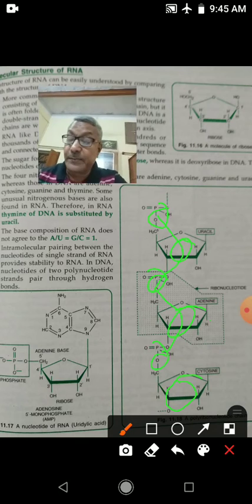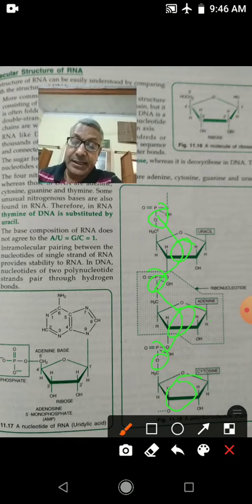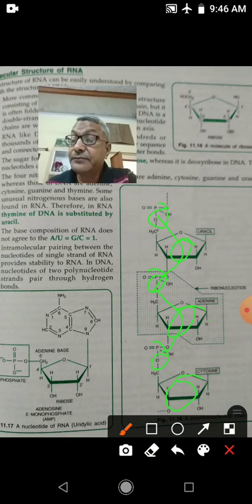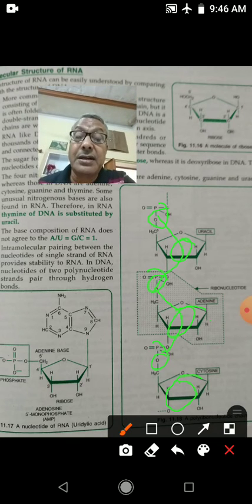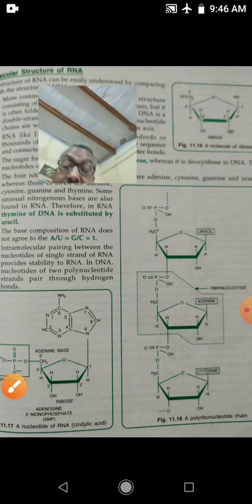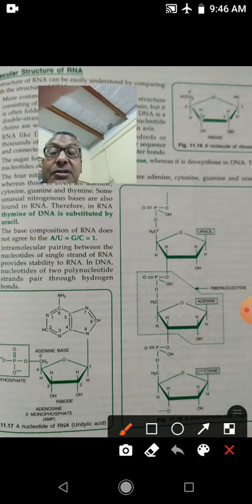Now next, children, you have to study the types of RNA. There are three types of RNA. One is messenger RNA, second is transfer RNA, and third is ribosomal RNA. So in the types of RNA, first is messenger RNA, that is called mRNA.